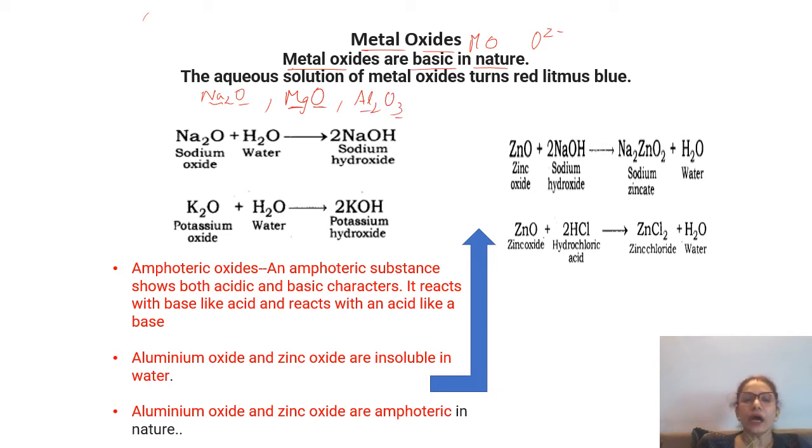In aqueous solutions, that means when they are in water, metal oxides turn red litmus to blue. That means they are all basic in nature. How do you know? Because they turn the red litmus to blue.